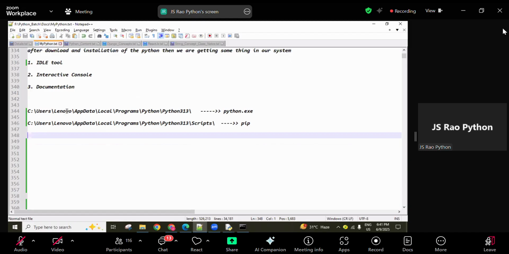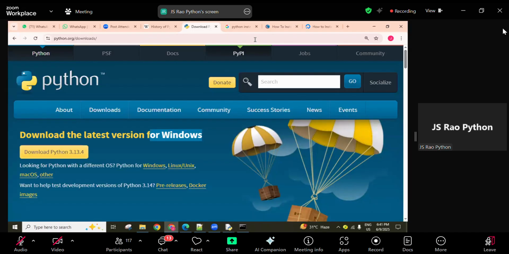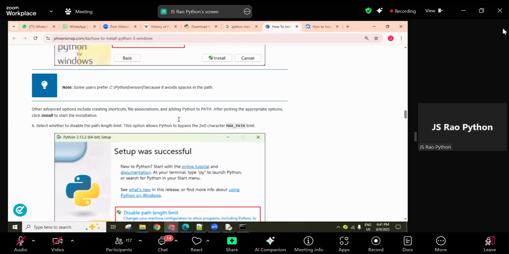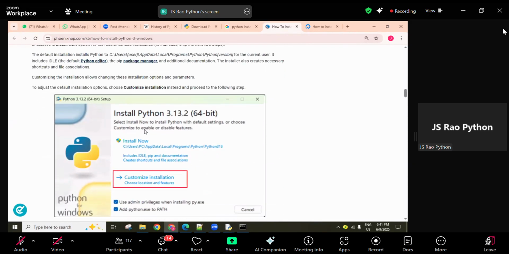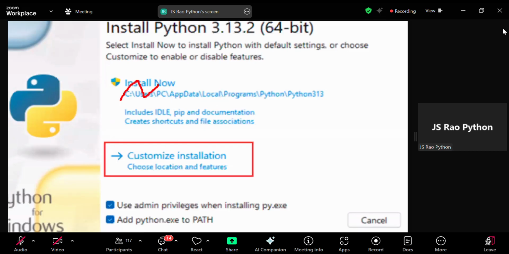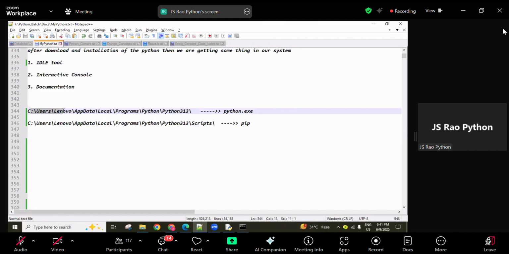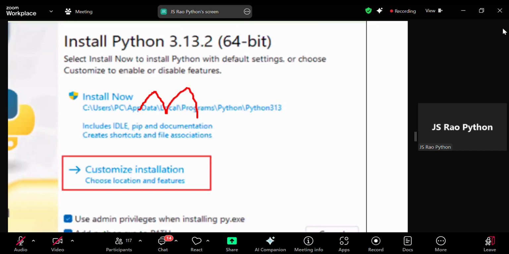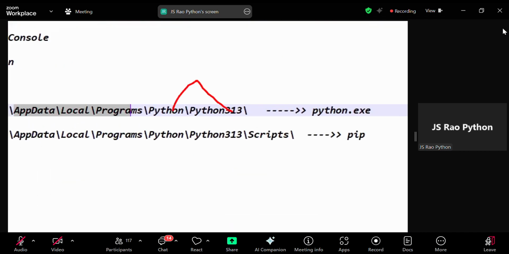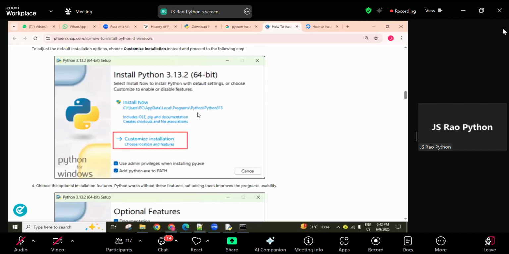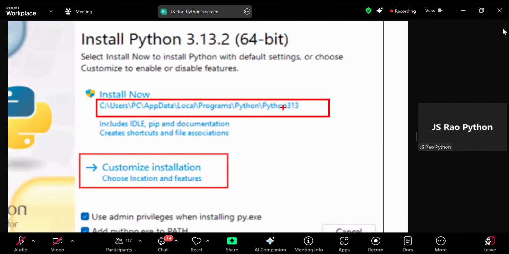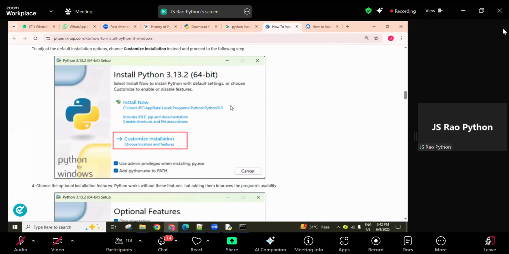So right now all of you understand how to copy this path, and also at the time of installation you are getting that path. You can observe here: C drive, Users, username, first three points you can see. Later AppData, Local, Programs. Inside that Python and the Python version. This is the path shown at the time of installation, where it is going to be installed. Try to remember that one.